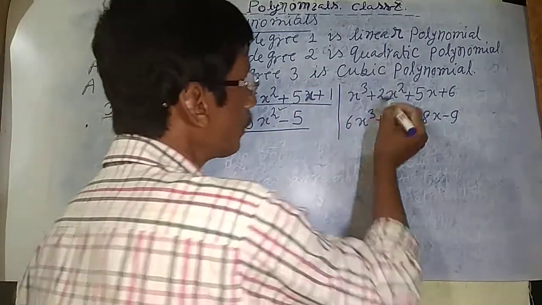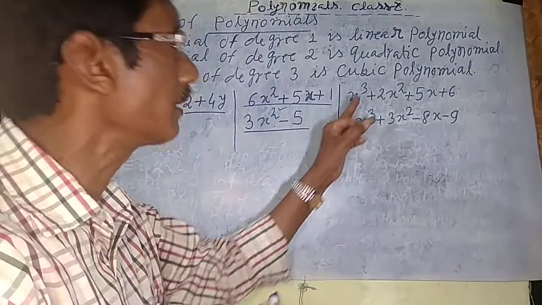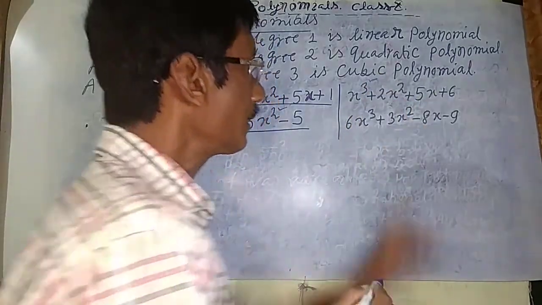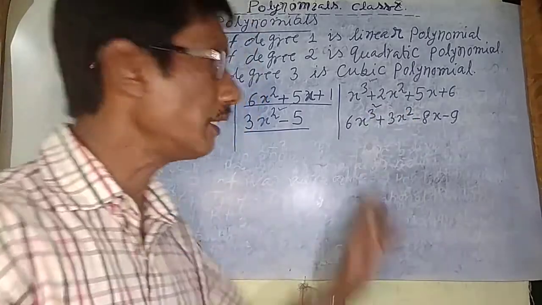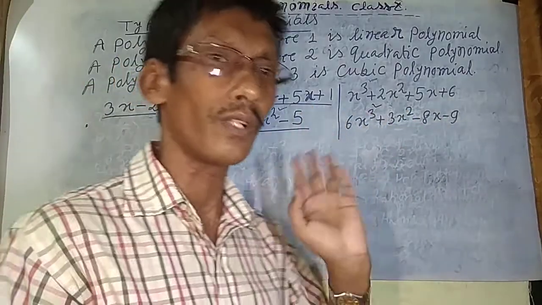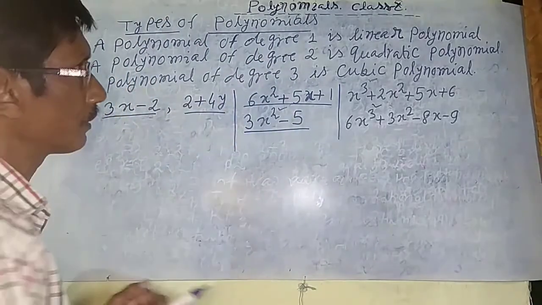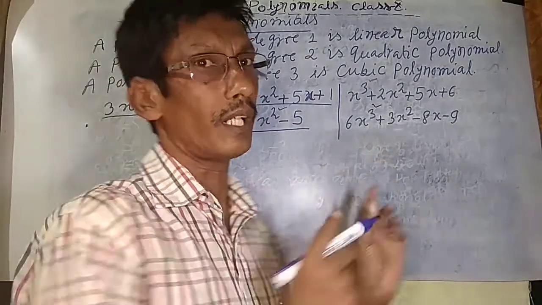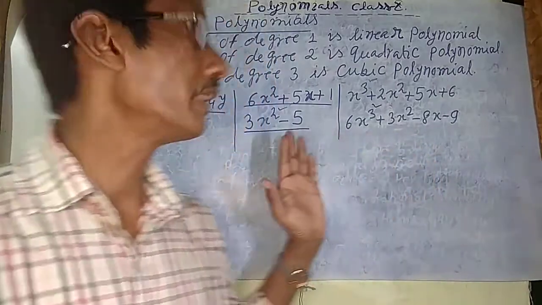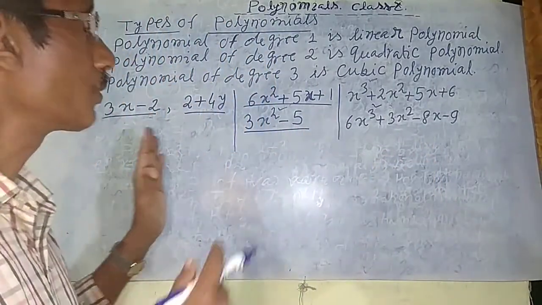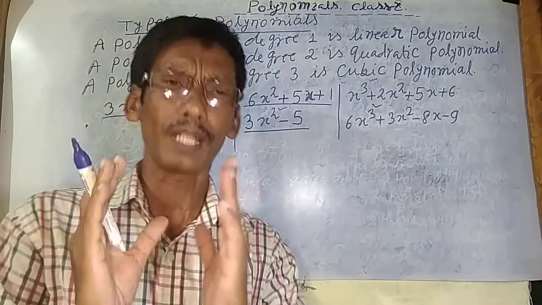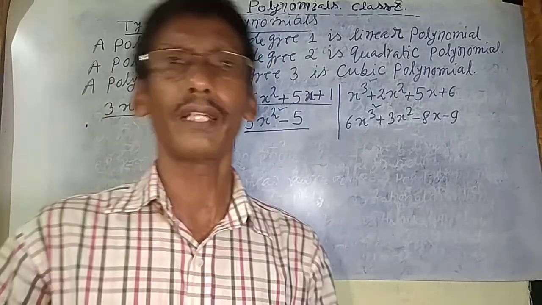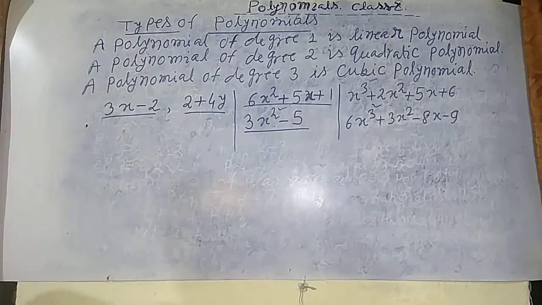Now come to cubic polynomials. The highest degree is 3, so the power is 3. So it is cubic. You can use one variable, or you can use y also. According to the degree of the polynomial, we give different names. So this is the polynomial structure. You have already learned this in the previous class, 9th class. So I discuss this in detail. Pause this video, note down on your copy.